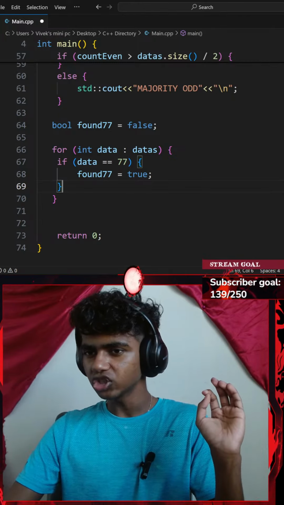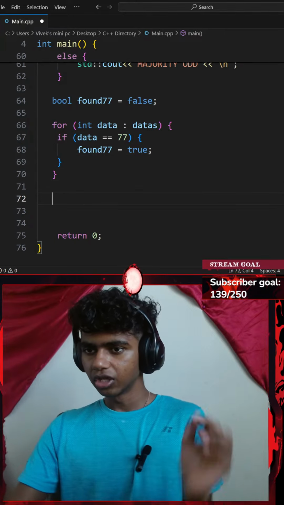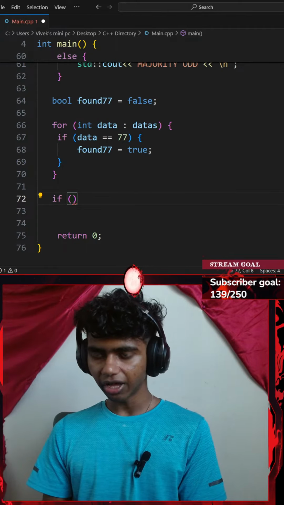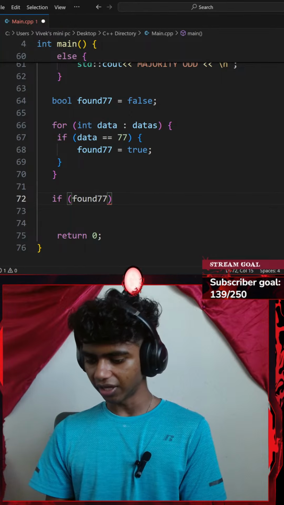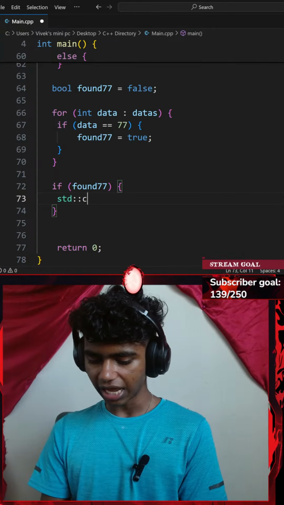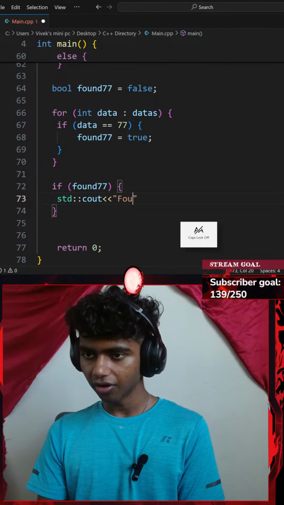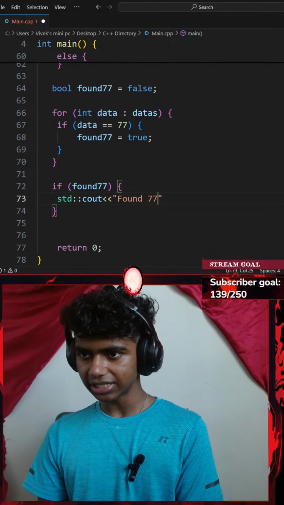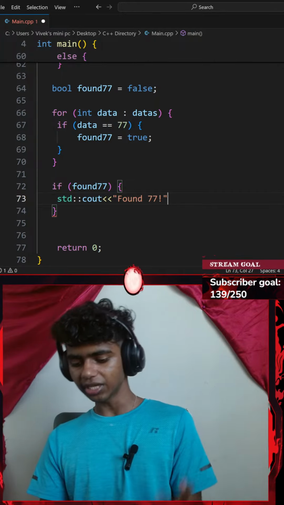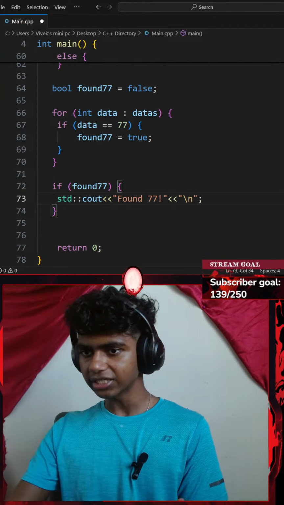Found 77 is true. I will be adding another if statement outside my for loop. So I could go with something like if, a pair of parentheses, my found_77 is set to true, I'm going to be printing something. Let me go with a standard console output with an insertion operator and print something like found 77 exclamation. Before the semicolon, I'll go with an insertion operator and add a \n and then a semicolon.